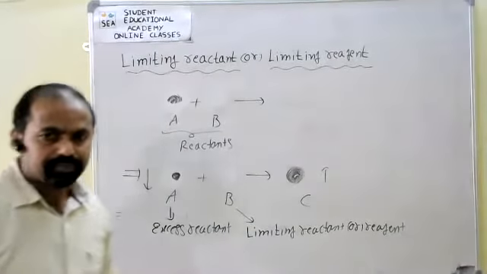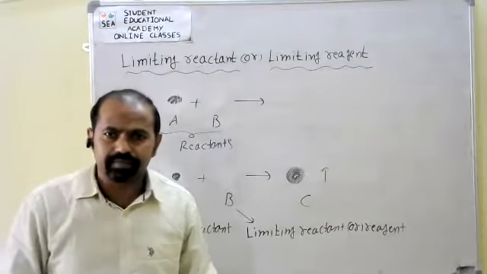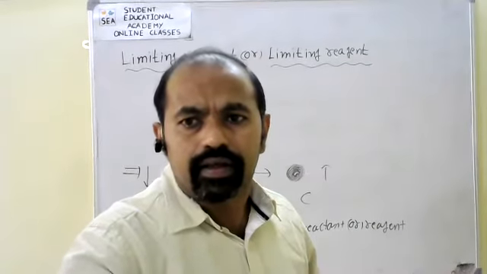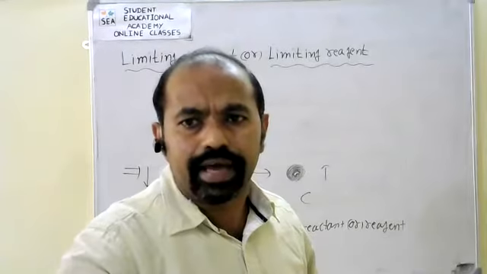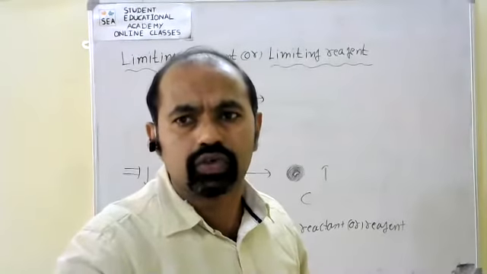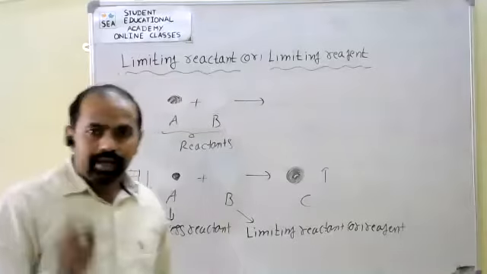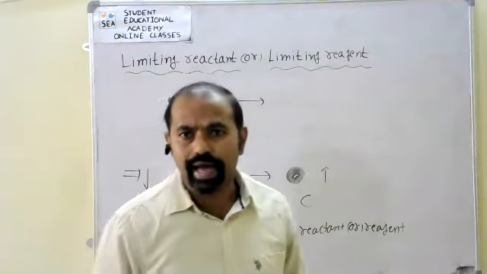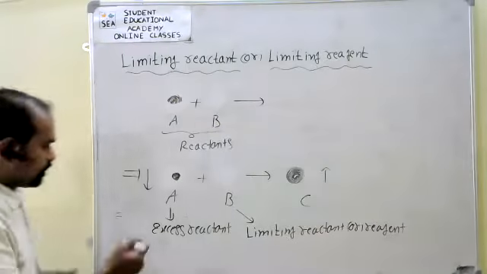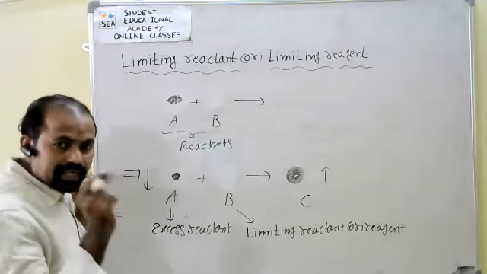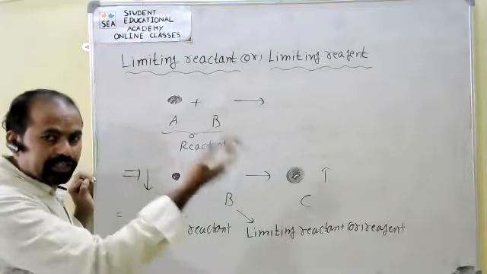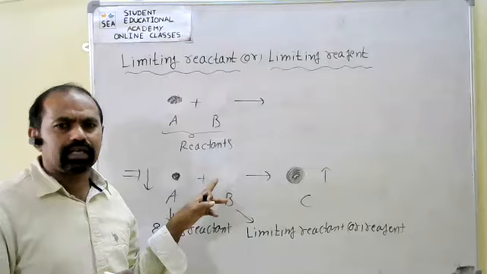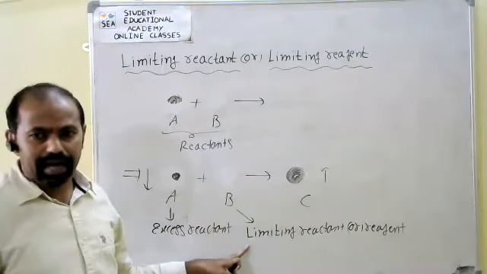Now see, in any chemical reaction with an excess amount of a reactant, some amount of that excess reactant is always observed at the completion of the reaction. The reactant that is 100% consumed is called the limiting reactant.